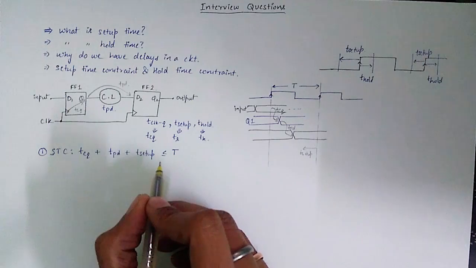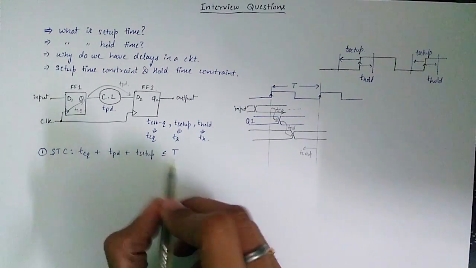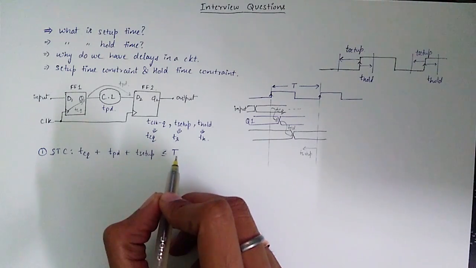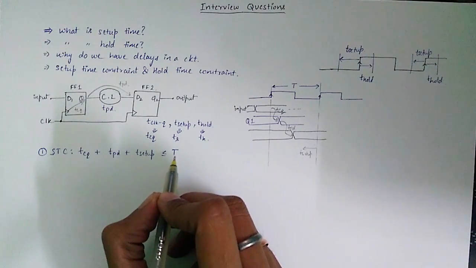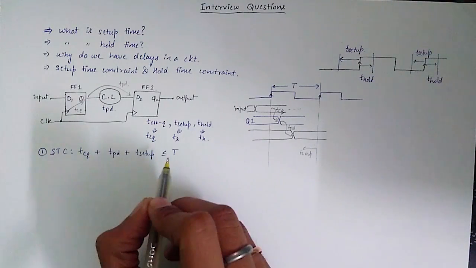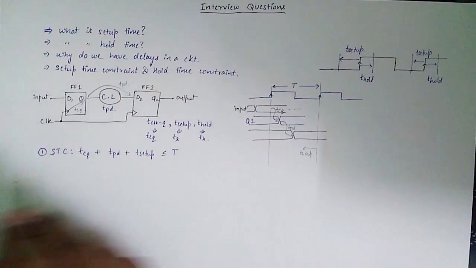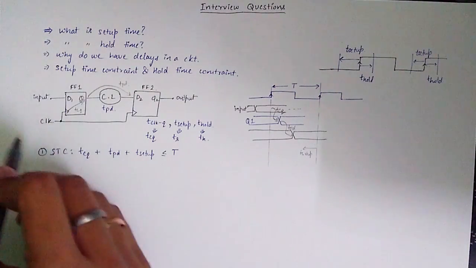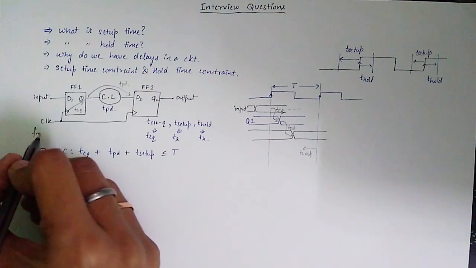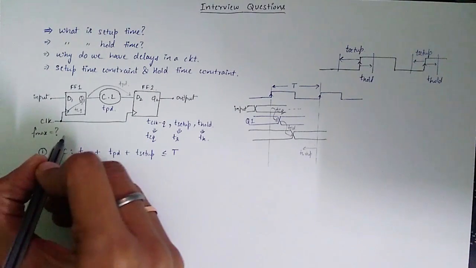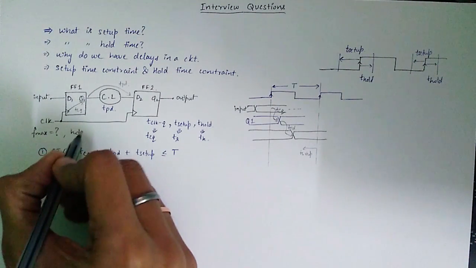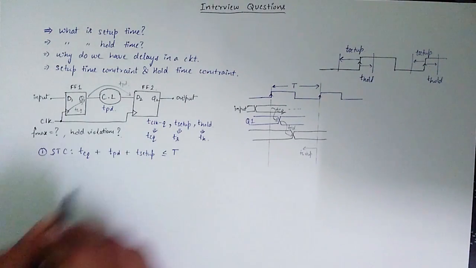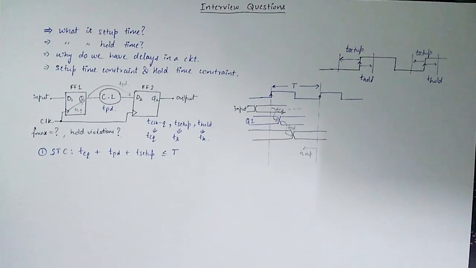In this equation, we know all the delays. So we can find the minimum time period at which the circuit must be operated such that no setup time violation occurs. 1 upon the minimum time period gives the maximum frequency at which the circuit can operate, which was asked in our question. Let me write the question again. We have to find the maximum frequency at which the circuit can operate and check if the hold time violation occurs. Now we will check for hold time violation.